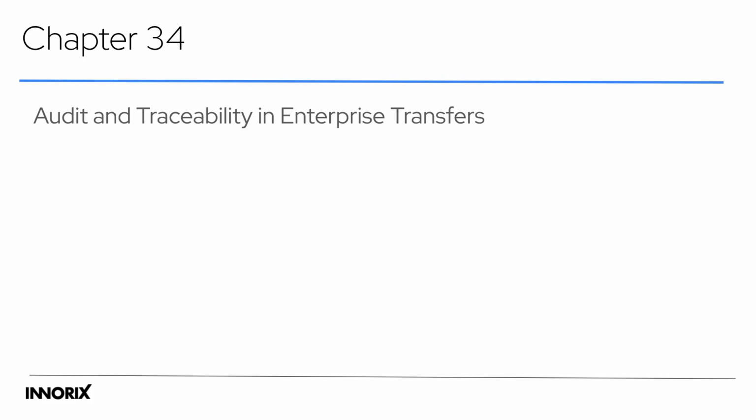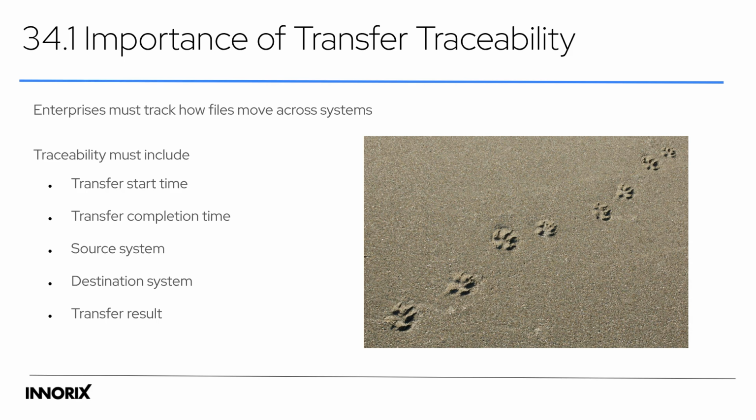Chapter 34 covers audit and traceability in enterprise transfers. File transfer systems must provide clear records to reconstruct the complete history of file movement for operational and regulatory needs. Transfer traceability must include the start and completion times, source and destination systems, and the transfer result. Enterprises need to track how files move across systems reliably.